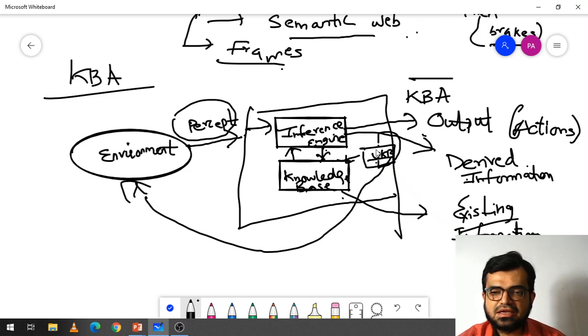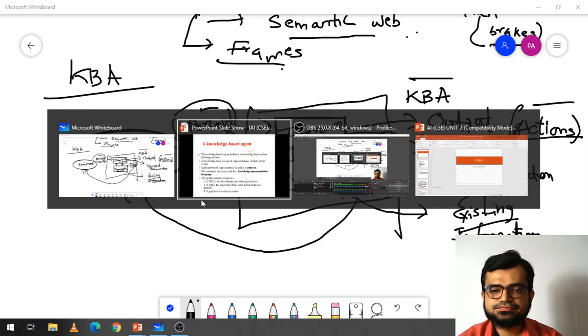That derived information will be updated through UKB, which stands for updating knowledge base, meaning the knowledge base will be updated again with derived information, which was not earlier an instruction, but was derived from the existing one. So this is the role of the inference engine. Again it updates and goes to the inference engine, through which it gives an action. In this way the input is your percepts and the output is your actions. So this is how knowledge base agents work.